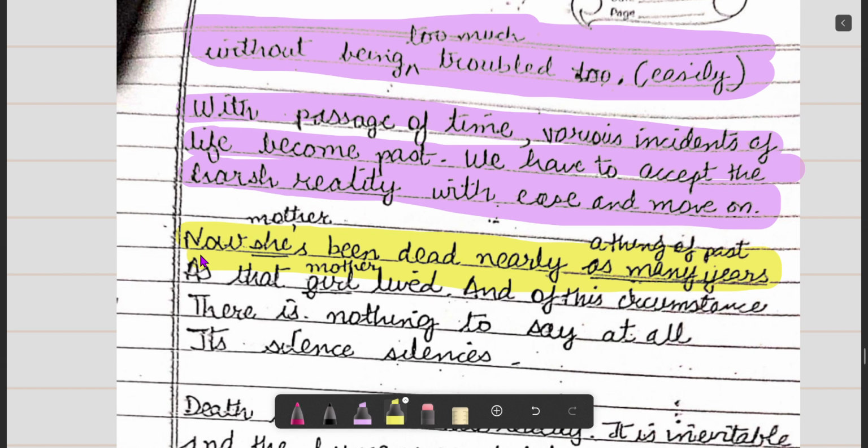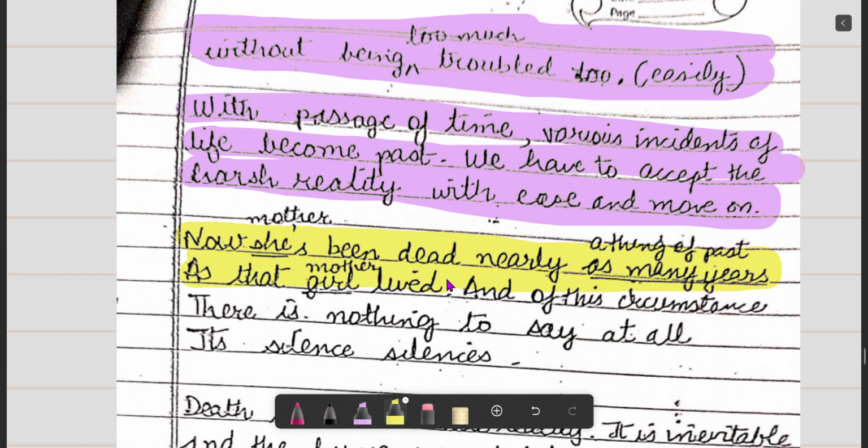Epistemology is basically nature. This is the epistemology of life, that it is transient.